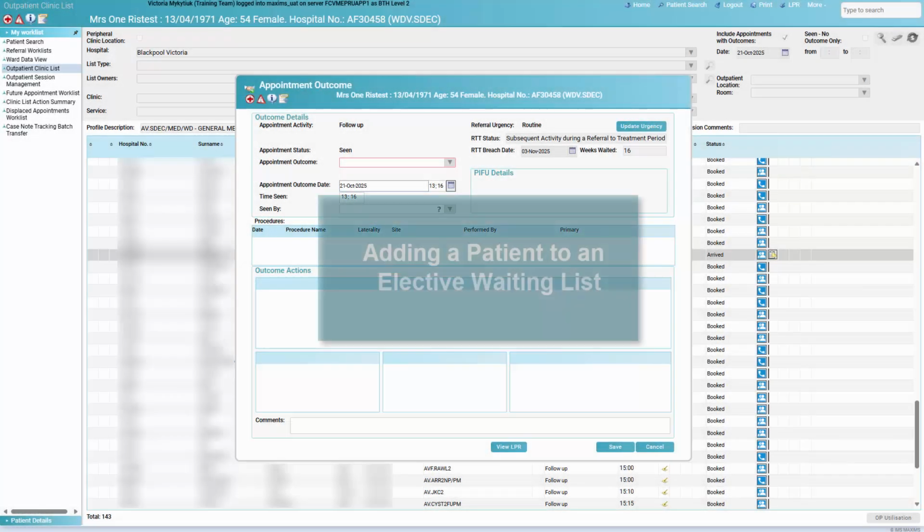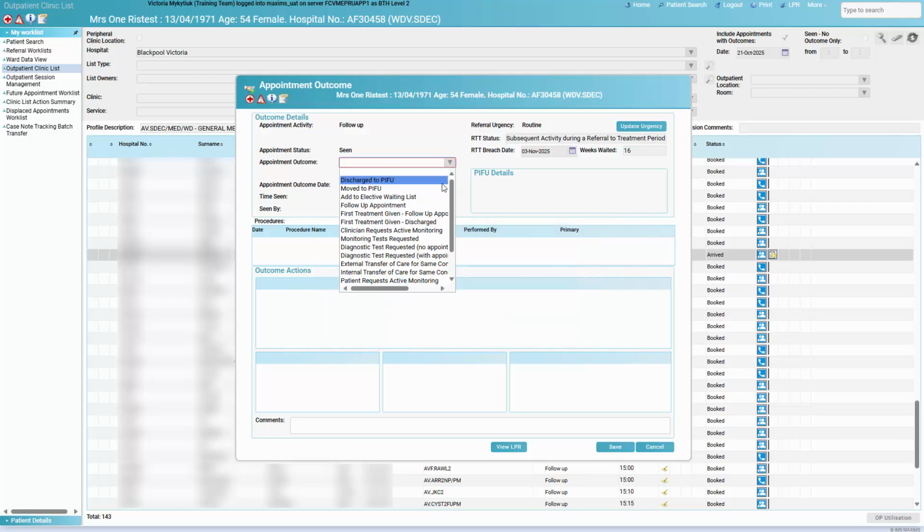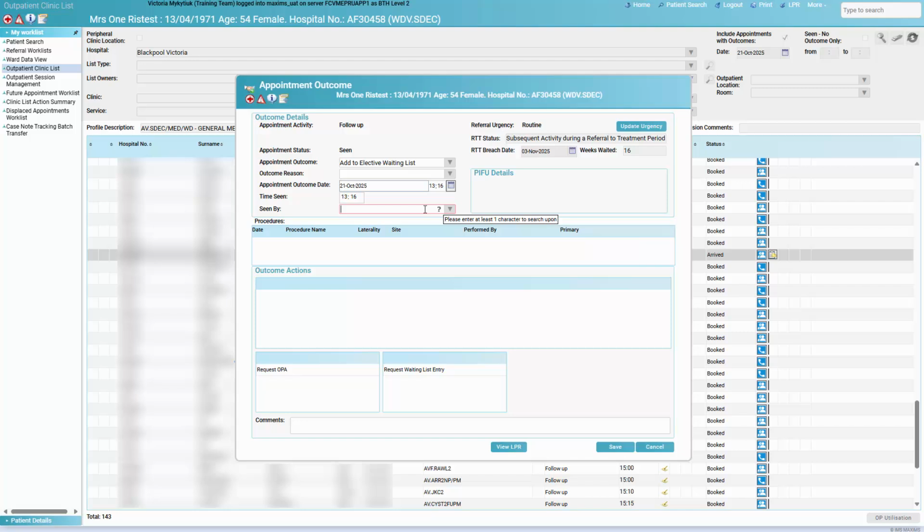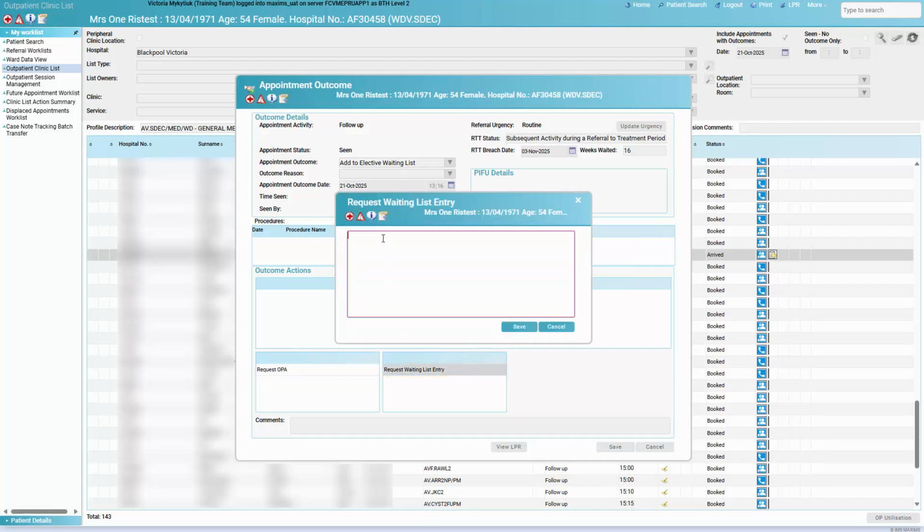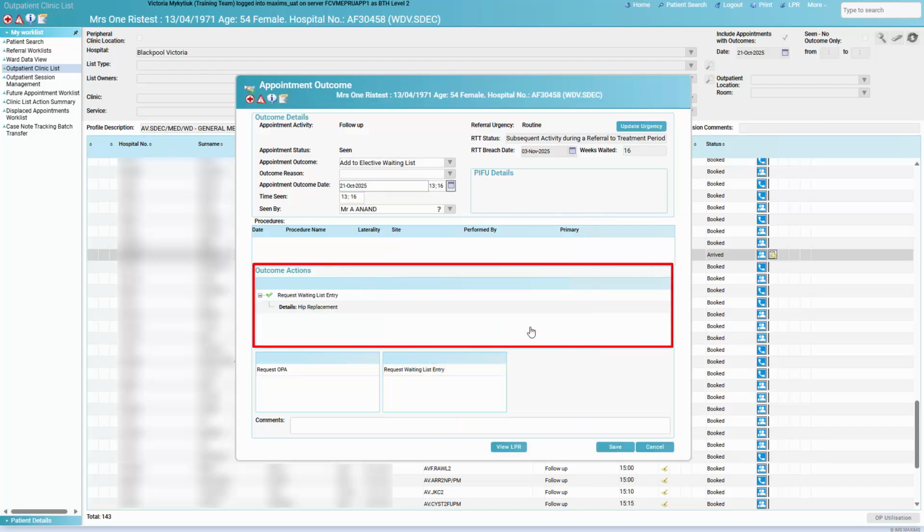When requesting a patient to be added to an elective waiting list, select Add to Elective Waiting List from the Appointment Outcome drop-down. Select Request Waiting List Entry. Free text into the pop-up box the name or code of the procedure or test, and click Save. The patient's waiting list request will appear in the Outcome Actions panel. Click Save again.